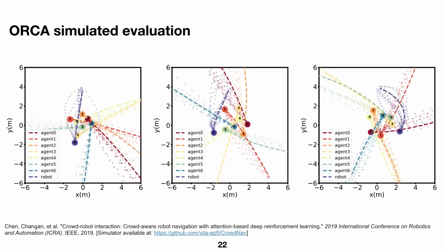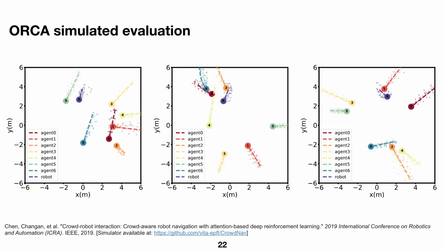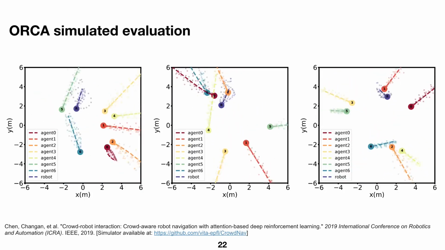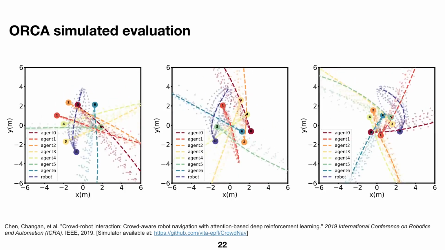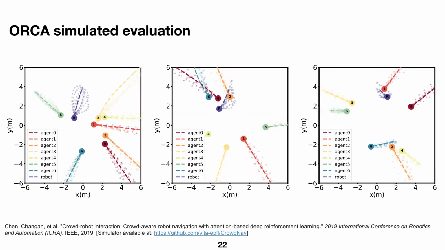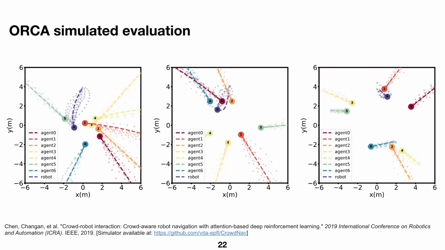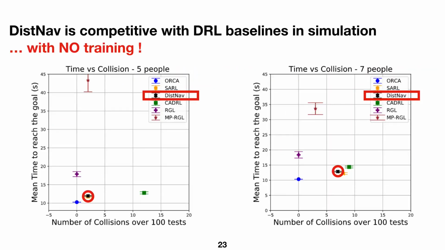We complement the ETH study with two simulated evaluations, where we created 5 and 7 simulated pedestrians using the optimal reciprocal collision avoidance algorithm. This is a common testing environment for deep reinforcement learning agents. We show that our method, which doesn't require training, either outperforms or is competitive with other deep reinforcement learning methods, which are trained in the same environment.